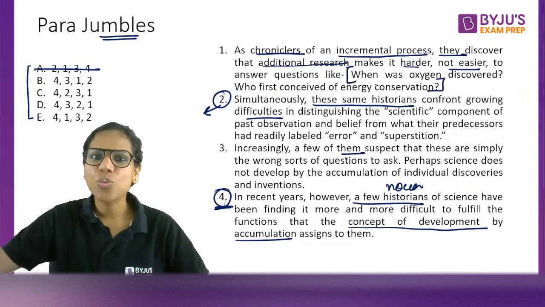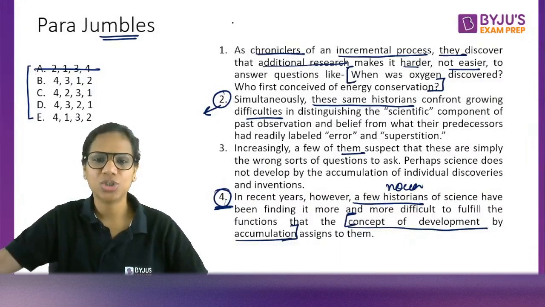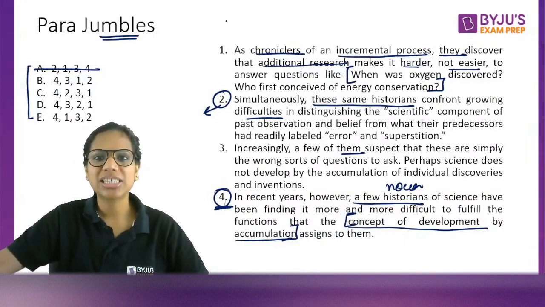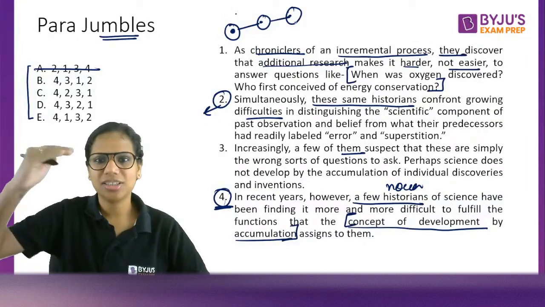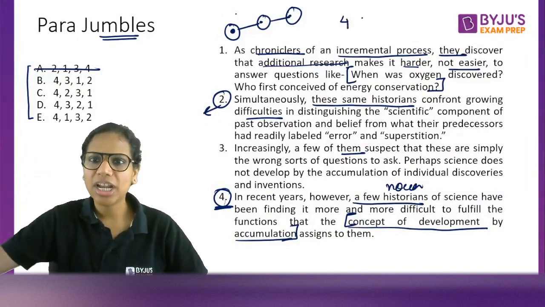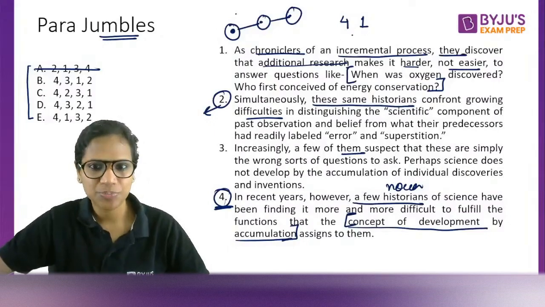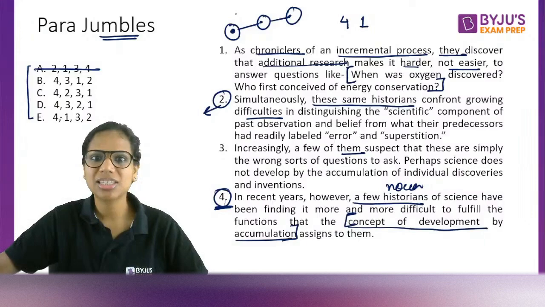So, isn't 1 giving me examples of the concept of development by accumulation? Development by accumulation says that first somebody discovered something, then developments happened. So the progress in a particular field has been incremental. So 4 and then 1 serves as an example. Let's see if 3 fits between them. Is the answer B or is the answer E?